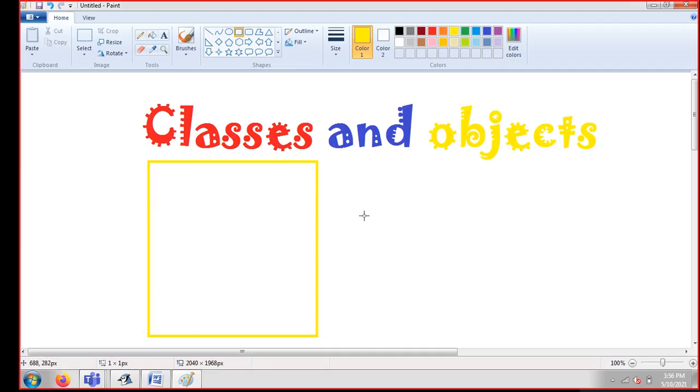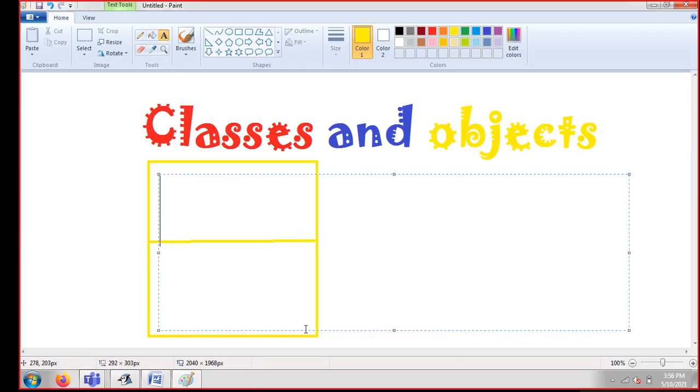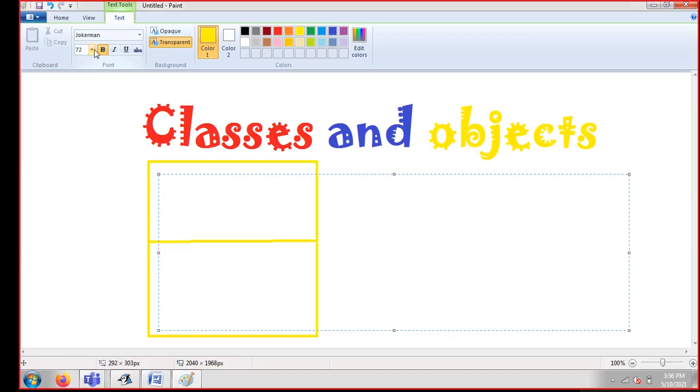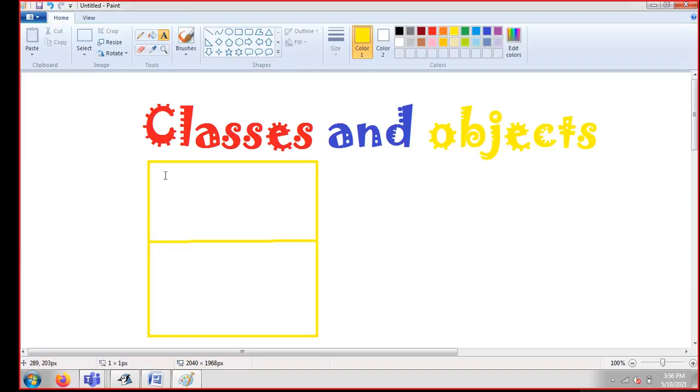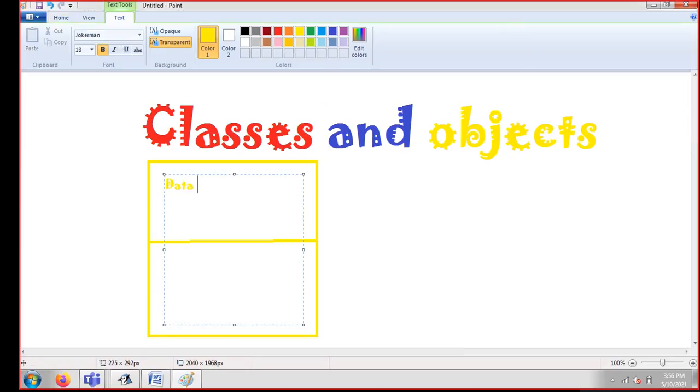For example, this is a block. You can say this is a class. This is only a class, which looks like a block. Our class is divided into two parts, guys. This you need to remember. The first part is known as data member and the second one is known as member function. So I'm just going to write here, my first part is known as data member.